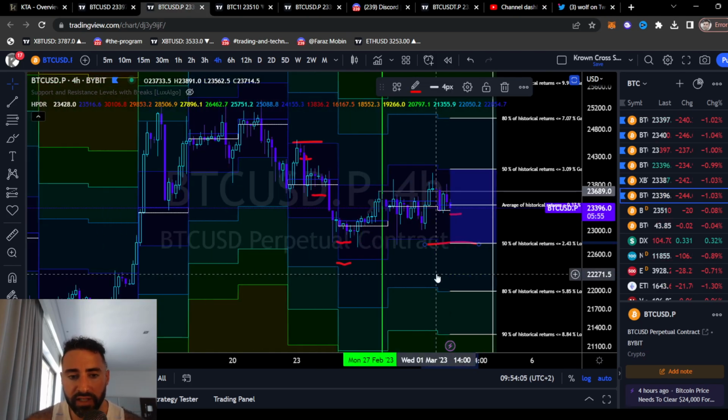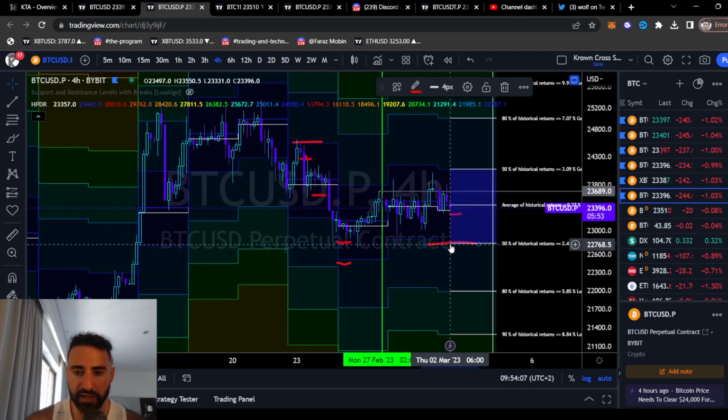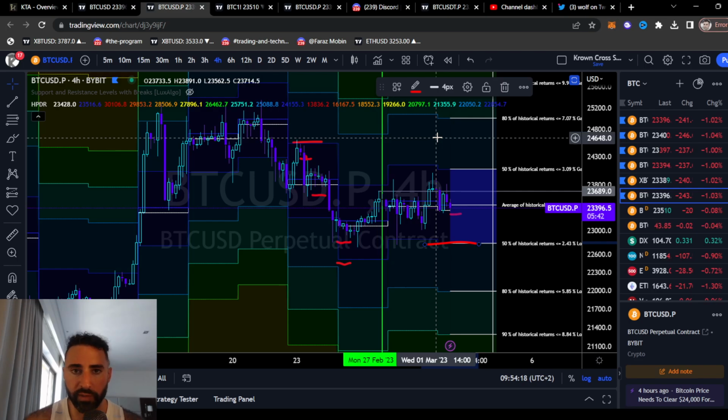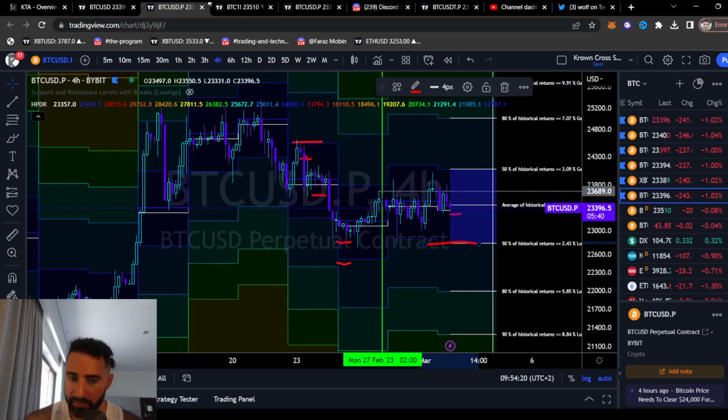If you do see Bitcoin start to close medium-term timeframes below about 22.8, yeah, there will be bounces along the way, but ultimately I would be looking for an extension of the short-term downside throughout the early portion of March, most likely. And again, bounce along the way, but ultimately somewhere down around there.